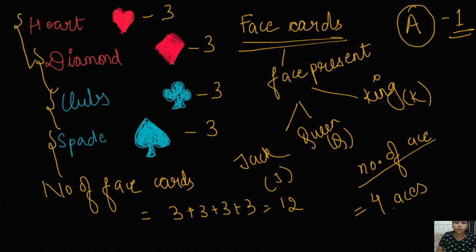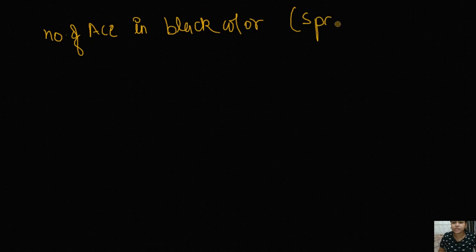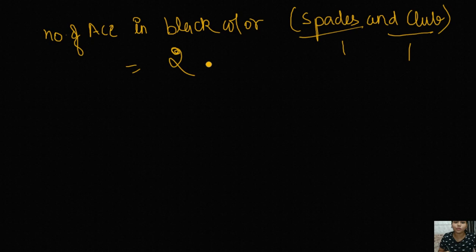Now going more deep here, if I am going to tell you the number of aces in black color, right? You know that black includes spades and club. So basically there is 1 in the spade and 1 in the club. So the number of aces in black color will be 2. Similarly, the number of aces in red color is also equal to 2.